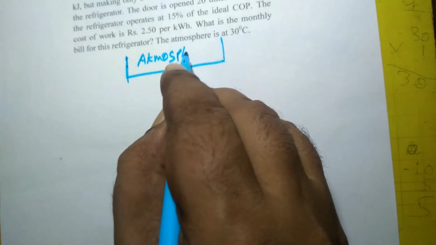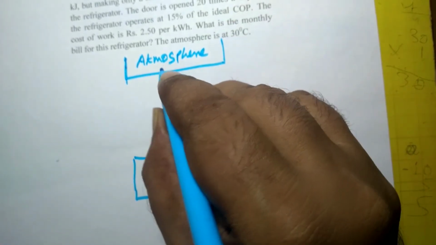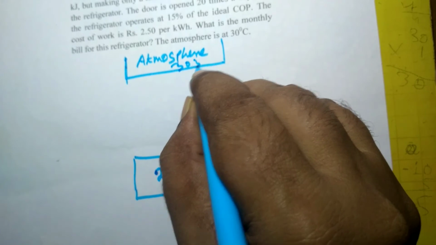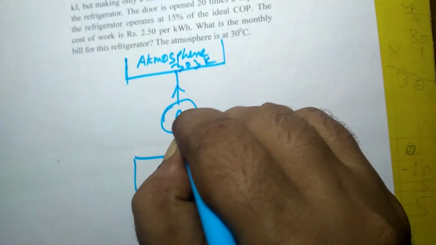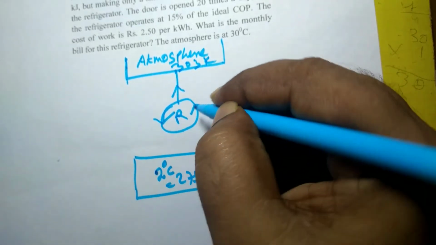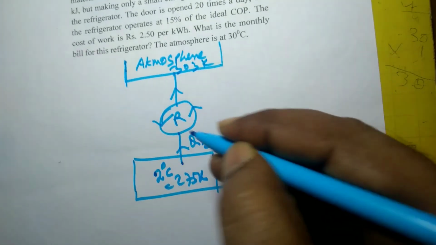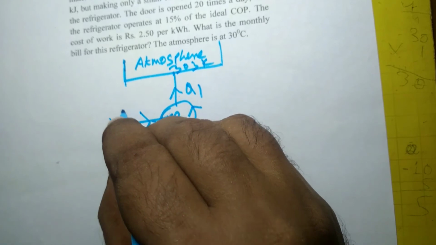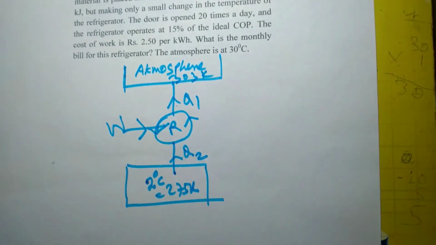The atmosphere is at 30 degrees Celsius. If we convert it into Kelvin, it will be 303 Kelvin. So the refrigerator is operating, suppose this is Q2, this is Q1, and this is the work input. So COP is given to be 15% of the ideal COP.